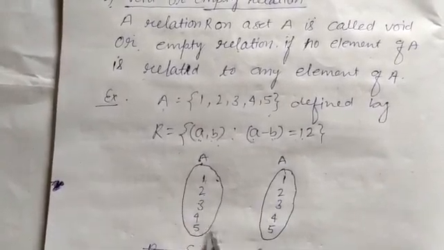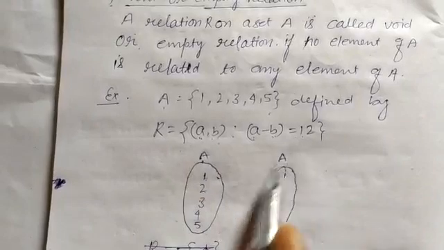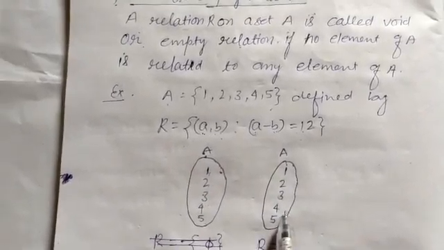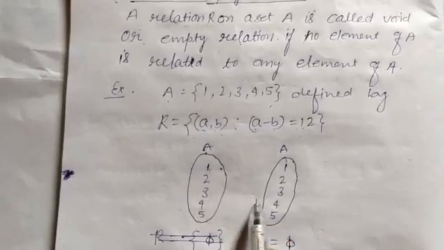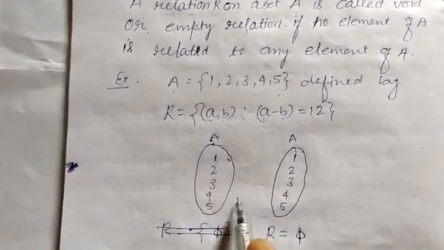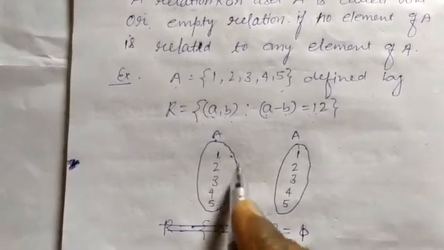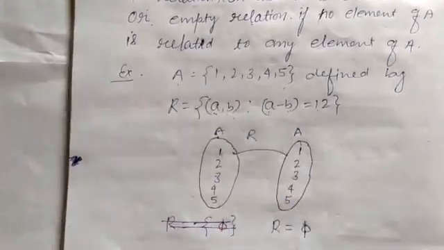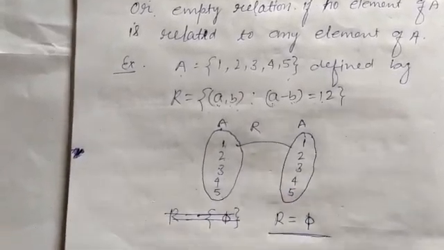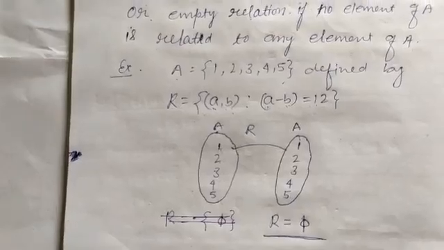Relation of 3, 4 and 5 is also not possible according to this rule, because an element of this set is associated with this set only if their difference is equal to 12, which is not possible here. So in this relation there is no element, and this type of relation is called void or empty relation.